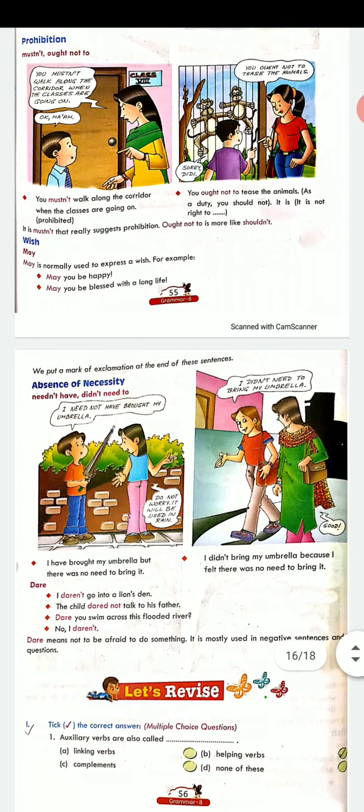And then when we show absence of necessity, I needn't have taken my car today, or I didn't need to wear shoes today. These are various examples how absence of necessity can be shown. Now we come to the exercises.